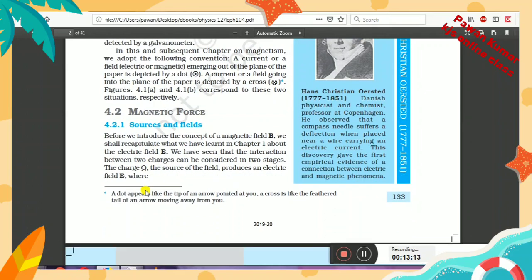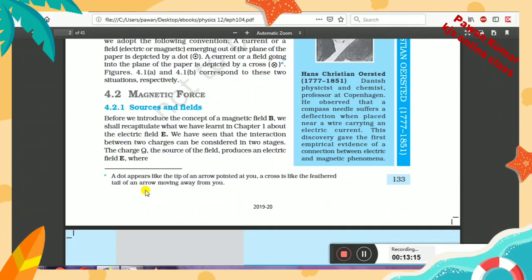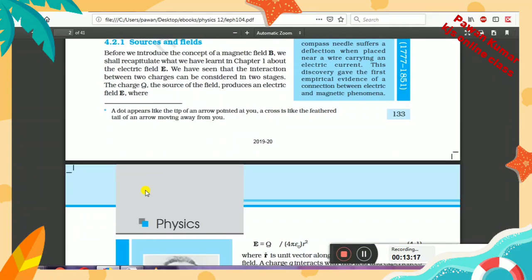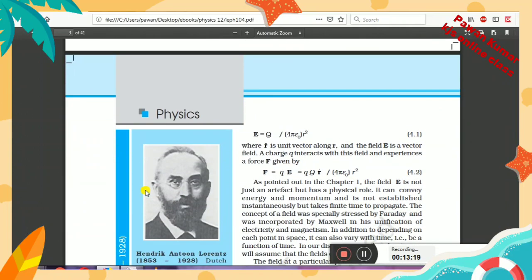Next topic is magnetic force. Children, now as you have studied that a stationary charge can produce an electric field, like a point charge will produce an electric field given by this formula, and that electric field can apply force on any other charge. You studied that in Coulomb's law, right?